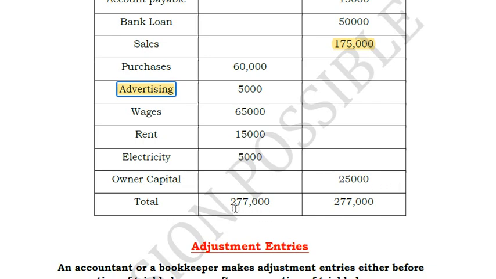Total 2,77,000 here and 2,70,000 here, both should match. If it doesn't match, that means there is an error. Then we will go to the concept of rectification of errors. If it is a one-sided error, we will use suspense account. If it is a two-sided error, we will cancel the wrong entry and post the correct entry. Hope you remember that.